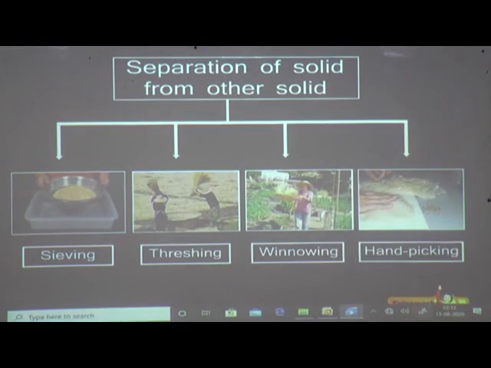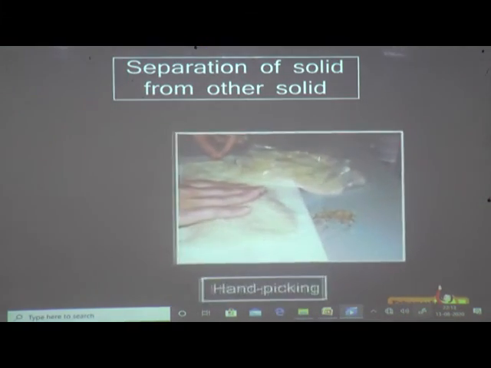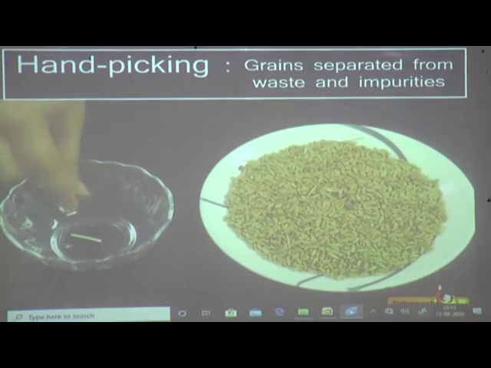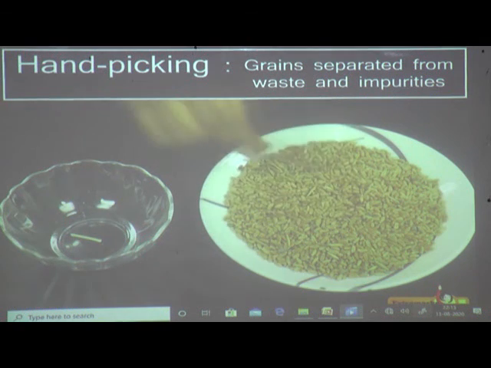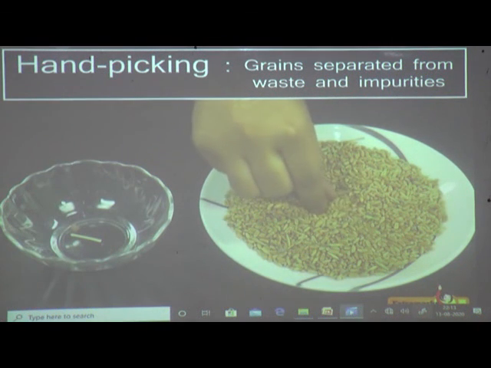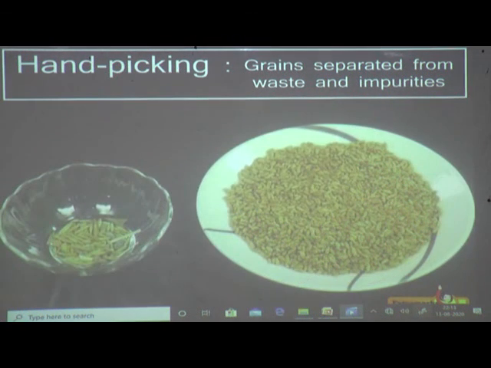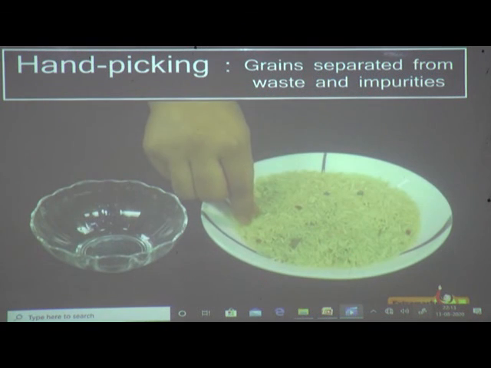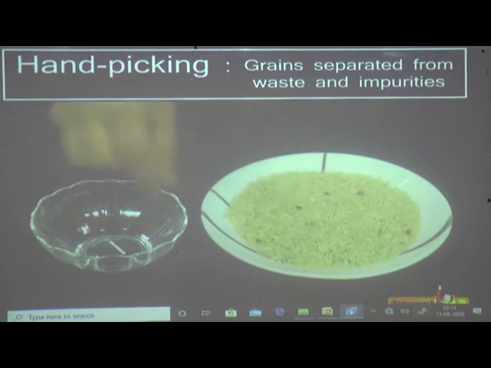Hand picking is a very common method used for separating components of mixtures of solids. This method involves picking out substances by hand and separating them from others. The substances being separated may be undesirable substances like pieces of stones in rice.